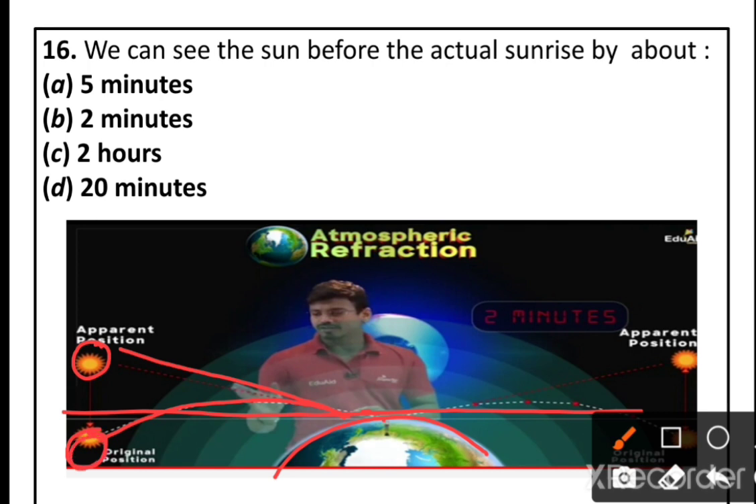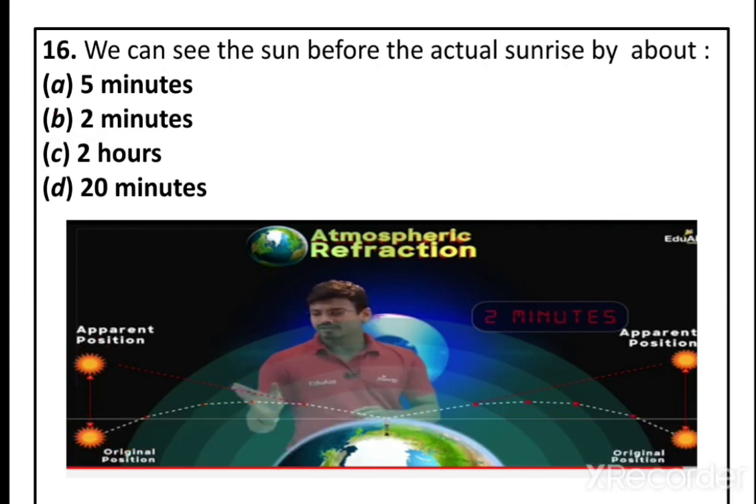Actually the sun is below the horizon, it does not rise. But we can see the apparent position of the sun. So how many minutes between the actual sunrise and apparent sun? It is 2 minutes only. After 2 minutes, the actual sun will come up above the horizon. So we can see the sun before the actual sunrise by about 2 minutes.